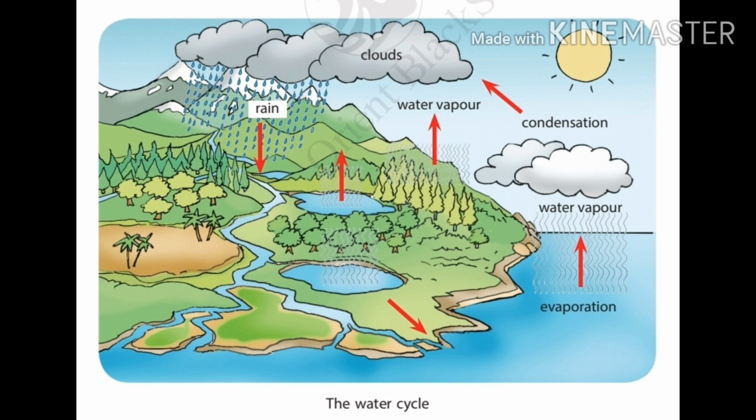The rainwater flows back into rivers, lakes and seas, that means the water bodies, where it again changes to water vapor. This repeated change of water to water vapor and then back to water is called the water cycle. Children, sometimes when the air is very cold, the water droplets in the clouds freeze to form ice. The ice then falls as hail or snow.